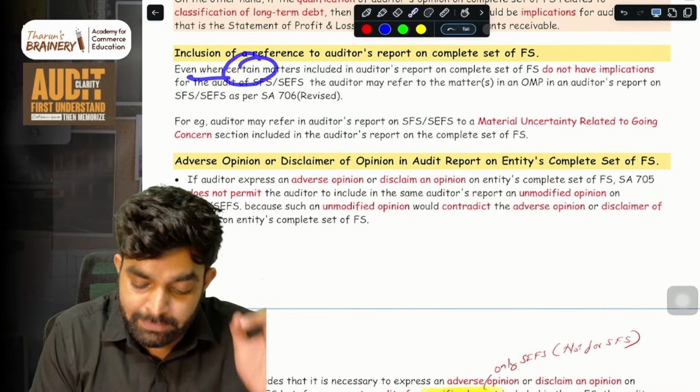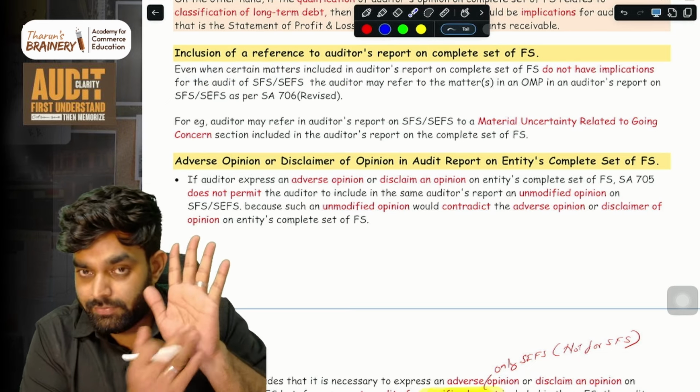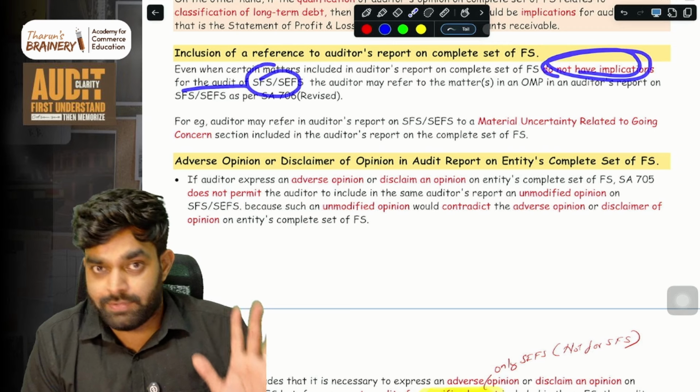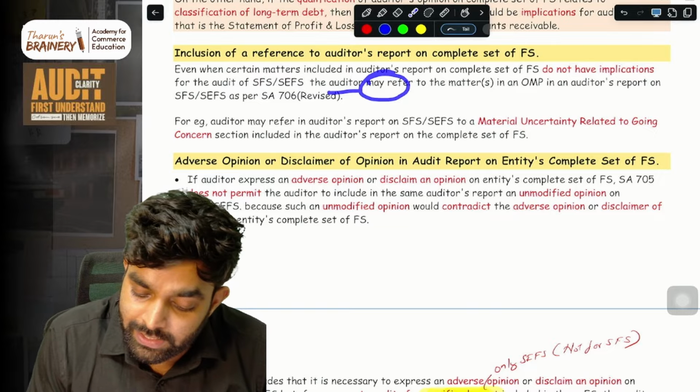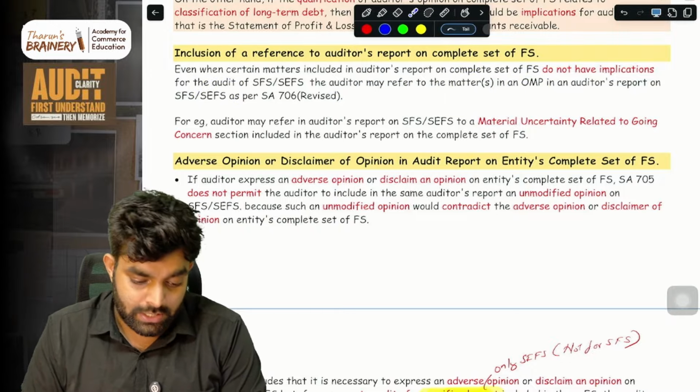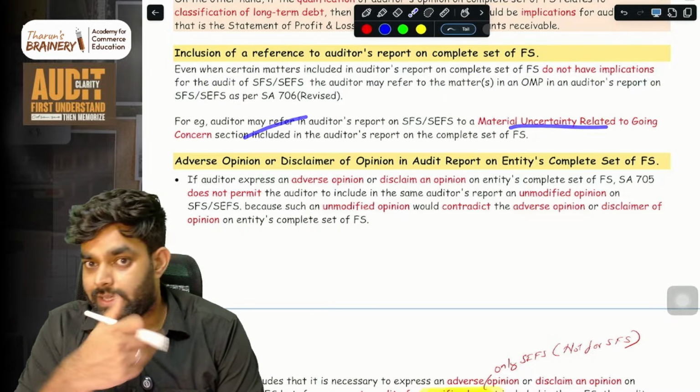So even though they do not have any implication, the auditor may refer to those matters in an Other Matter paragraph in the audit report of SFS or SCFS. It's his wish. For example, material uncertainty, he can give a reference.